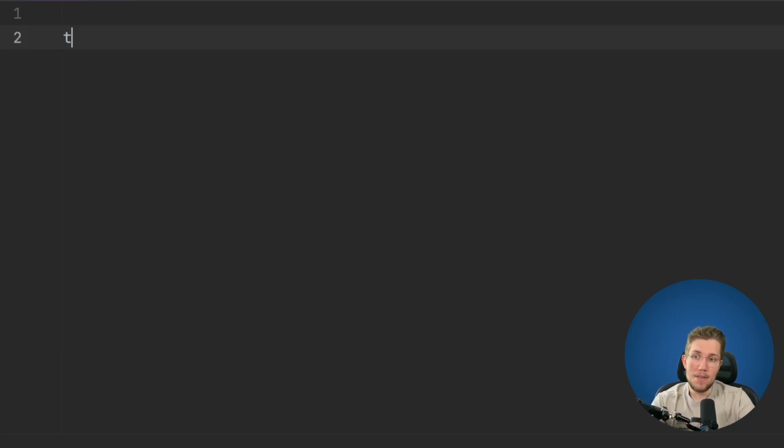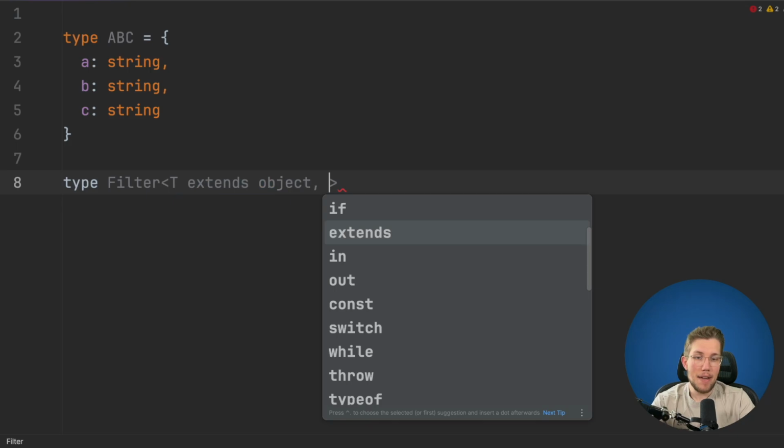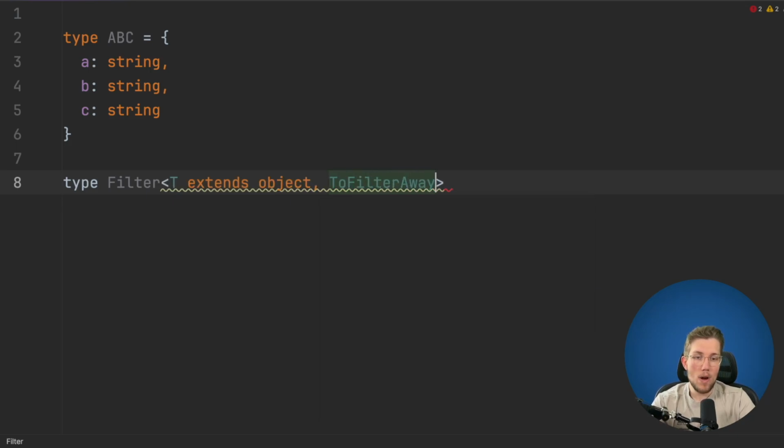So let's say we have a type here ABC, and this has an A property in there, a B property in there, and you already figured it out, a C property in there. Now we want to filter it and remove this C property. For that, we can create a filter where we pass in our T, our type here we want to filter. Then we have our to filter away type. So for example, we will then pass in the C.